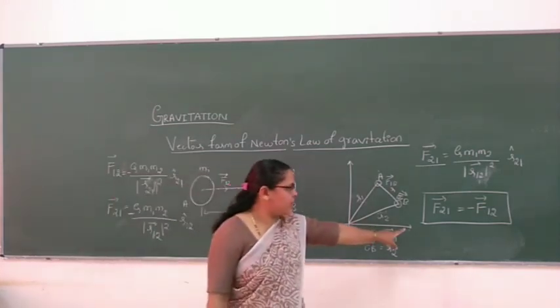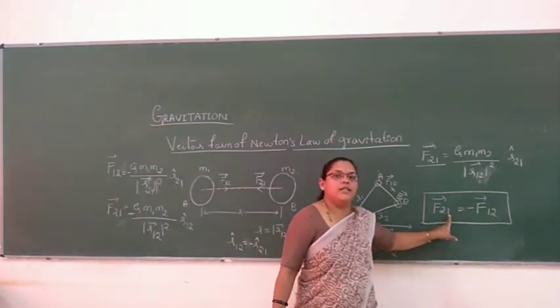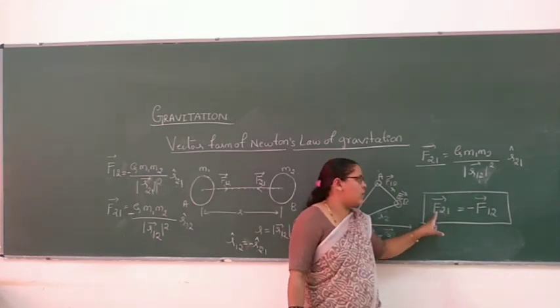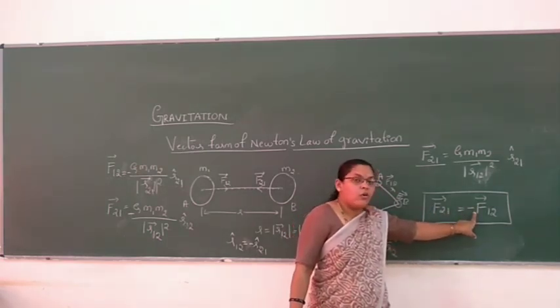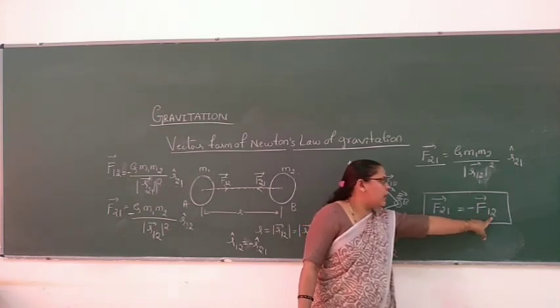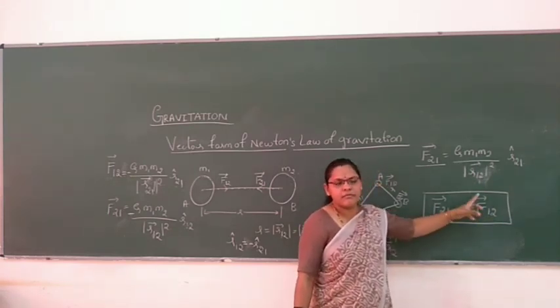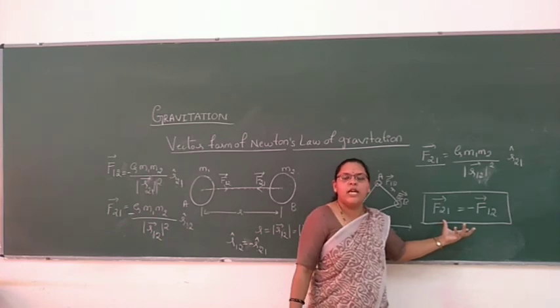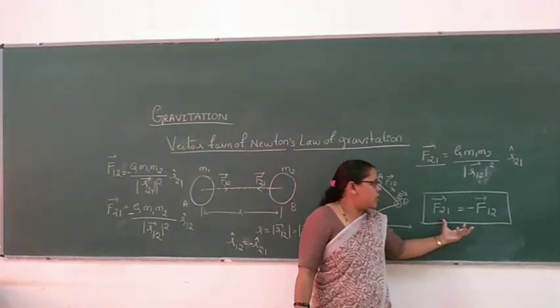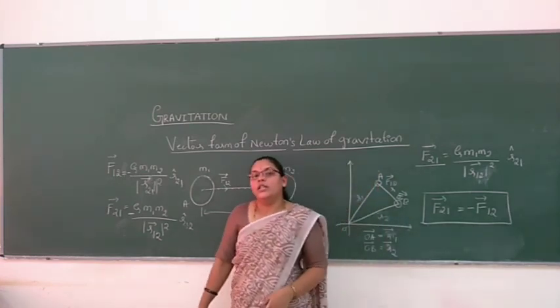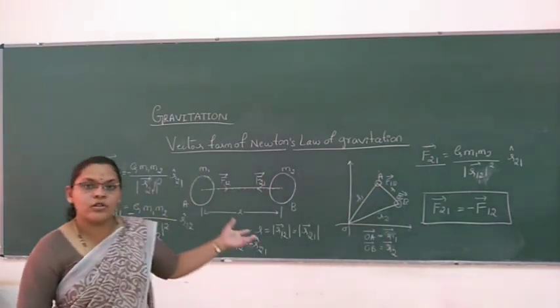So what does the vector F21 indicate? The force exerted on the second body by the first body is equal to the negative of the force exerted on the first body by the second body. For every action there is an opposite and equal reaction, as stated in Newton's third law of motion. Similarly, the vector form of Newton's law of gravitation holds good here.